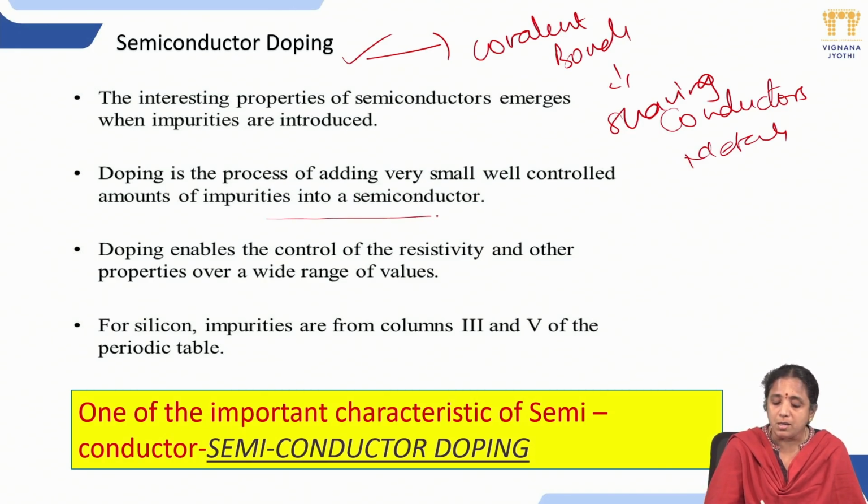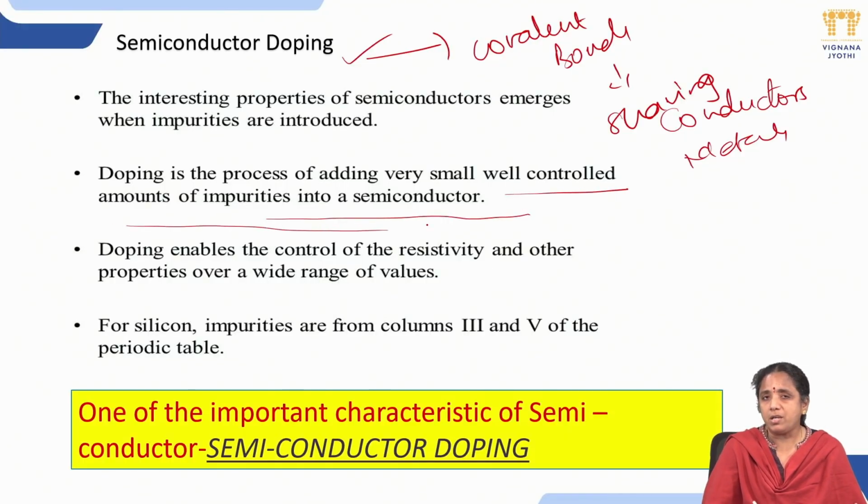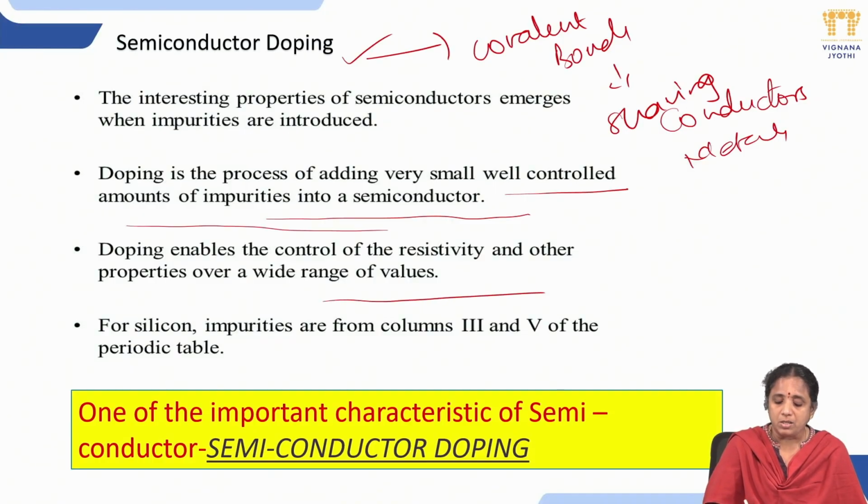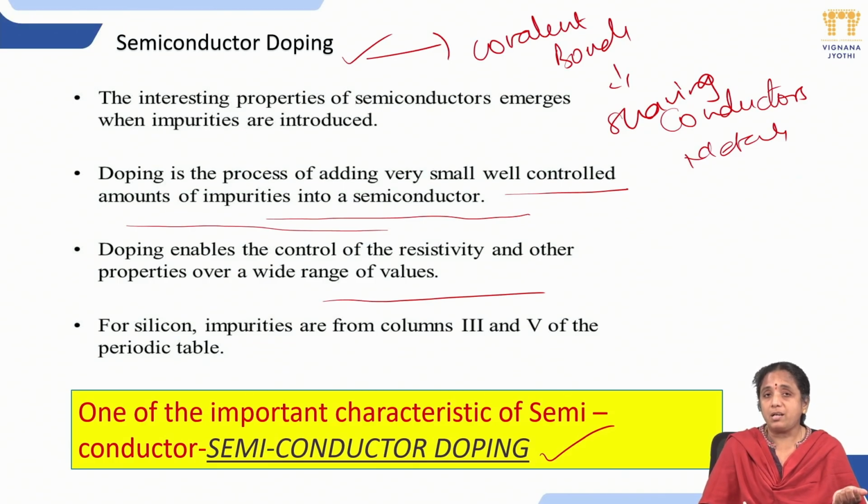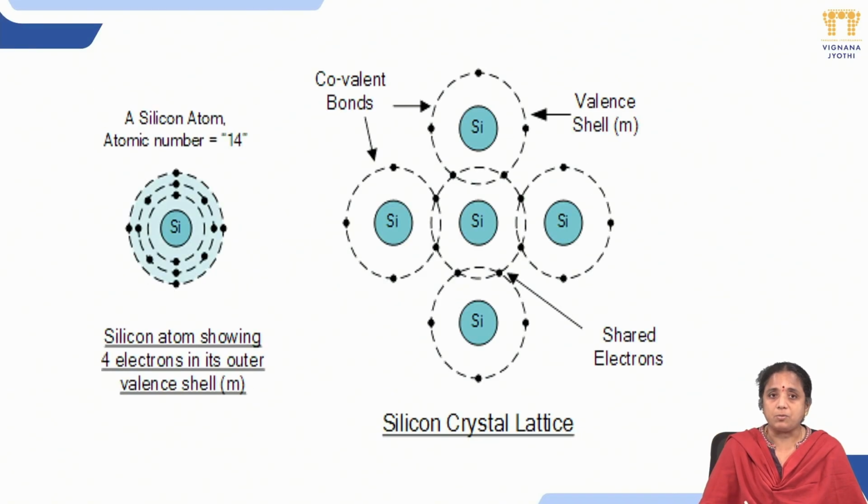So doping is a process of adding a very small controlled ratio of impurities into a semiconductor. This doping controls the resistivity, and other properties also get affected by this. So one of the important aspects of the semiconductor is semiconductor doping, and the negative temperature coefficient of resistance. A semiconductor can be made to behave as an insulator as well as a conductor with respect to impurities, and with respect to temperature also.